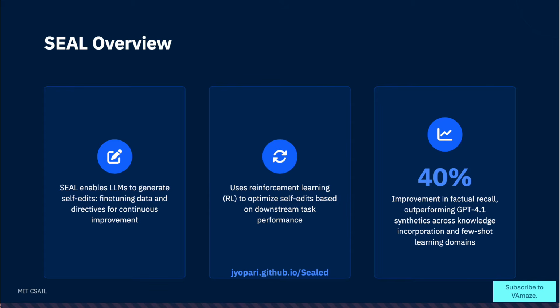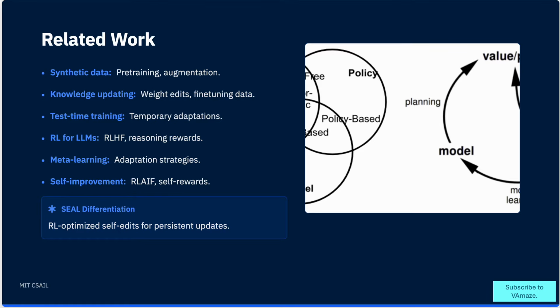Related work. SEAL builds upon but fundamentally advances several key areas of AI research. While previous work focused on synthetic data for pre-training, knowledge updating through weight edits, or temporary test time adaptations, SEAL introduces a novel approach, using reinforcement learning to optimize self-edits that create persistent model updates. It represents the convergence of RL for language models, meta-learning, and self-improvement techniques into a unified, powerful framework.